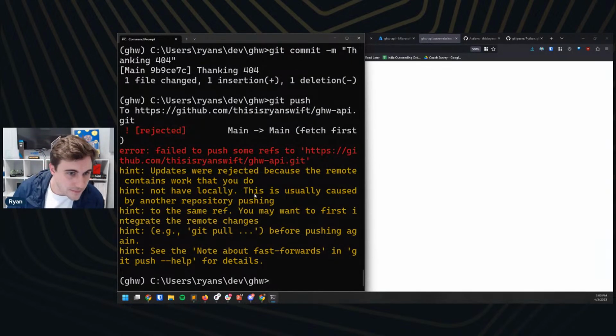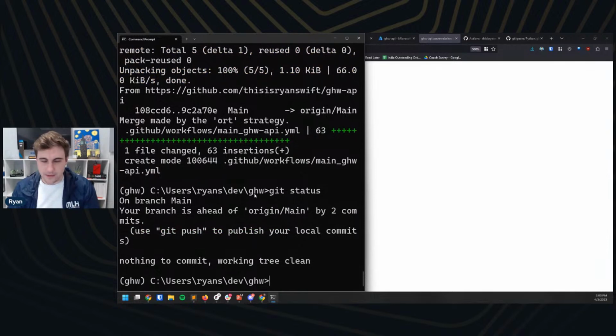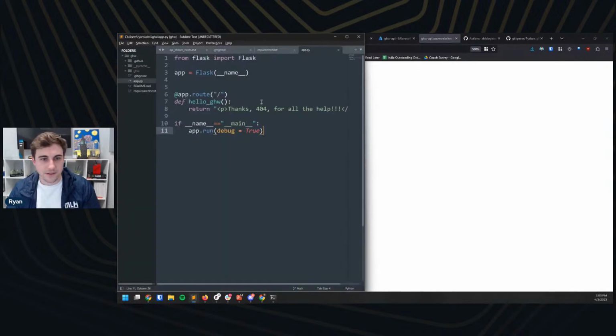Uh-oh. And so here we have an error because there is stuff that is ahead of us. Remember, Azure added something to our application for us, but we don't have that locally. So Git is rejecting our push. So what we're going to do first is git pull. We're going to pull the latest from GitHub. Great. If we check the git status again here, and let's double check our file, still looks the same.